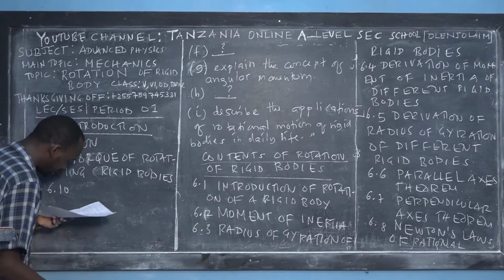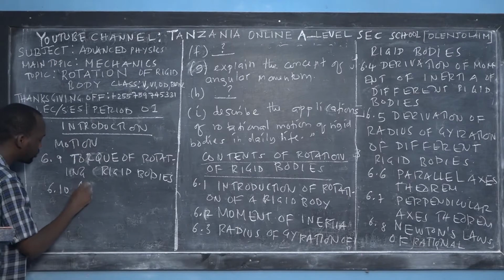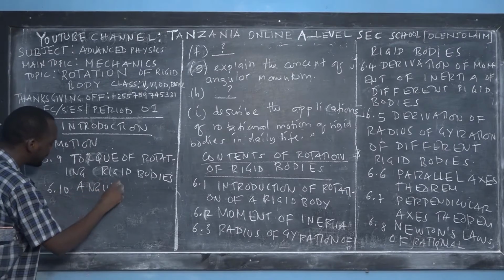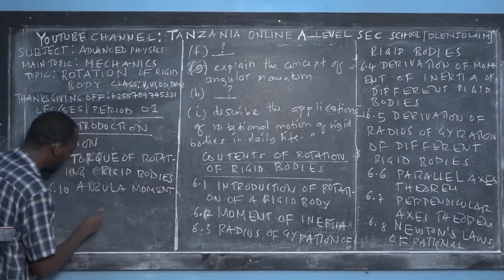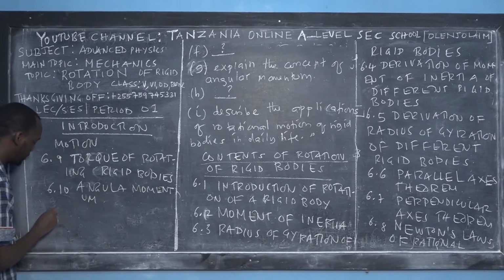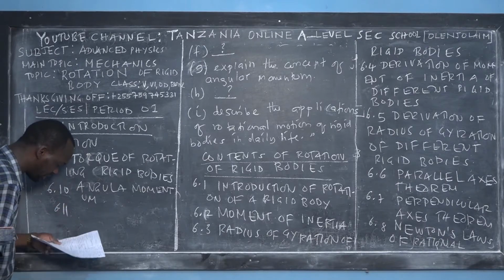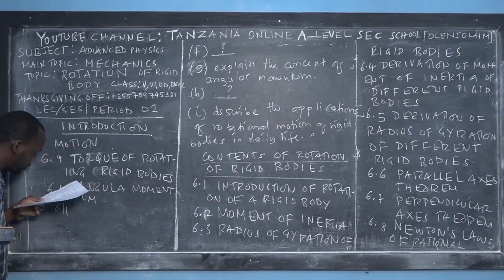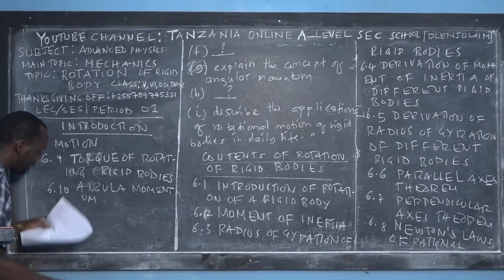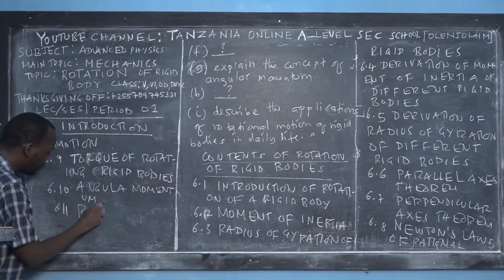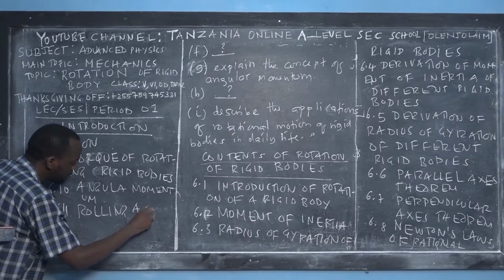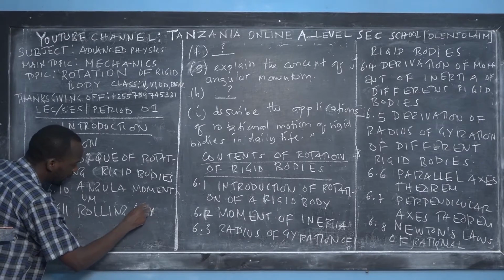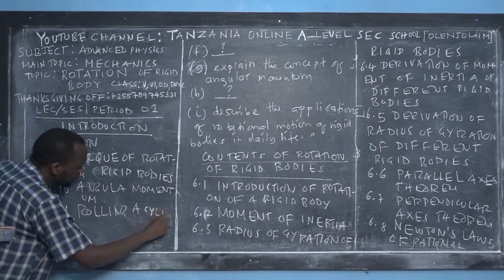6.10, I will teach you the concepts of angular momentum. Do you remember that one specific objective is asking us to cover this? Yes, angular momentum. Then 6.11, I will teach you the concepts of a rolling cylinder on an inclined plane. A cylinder is one example of a rigid body.